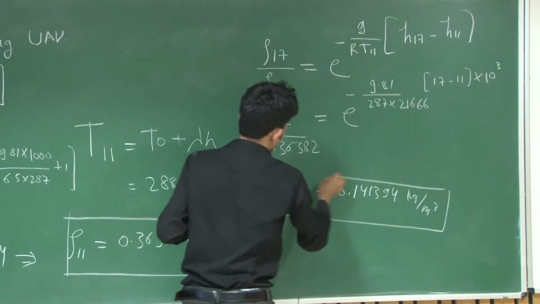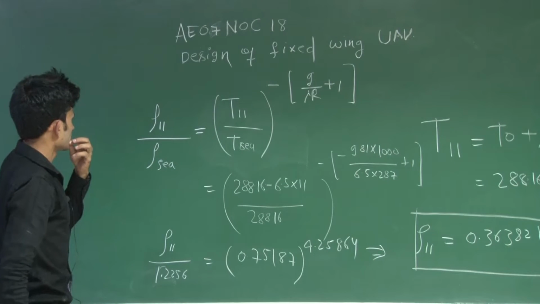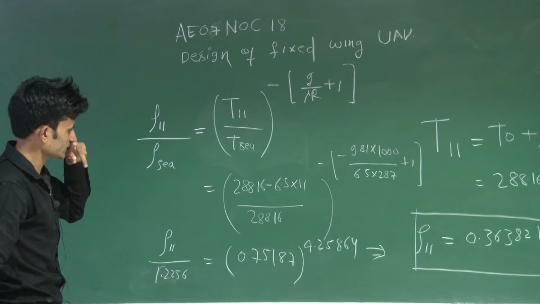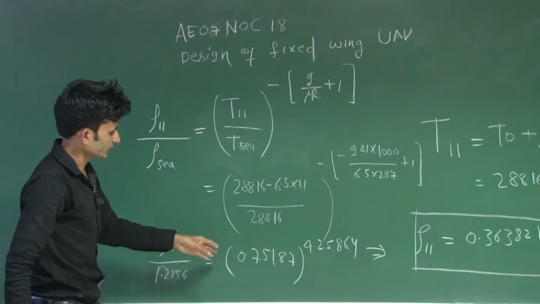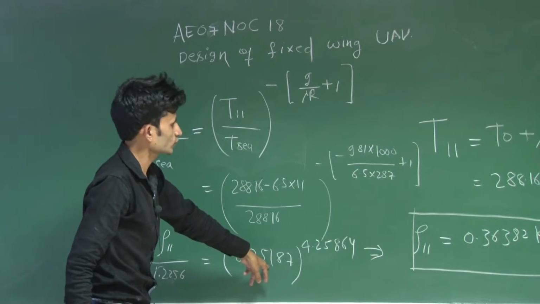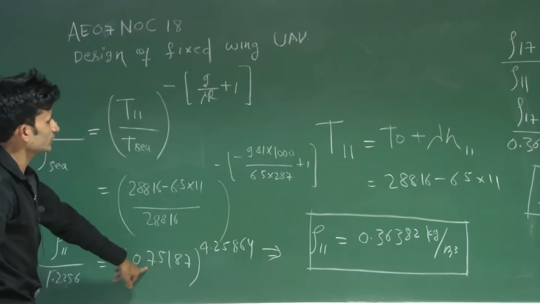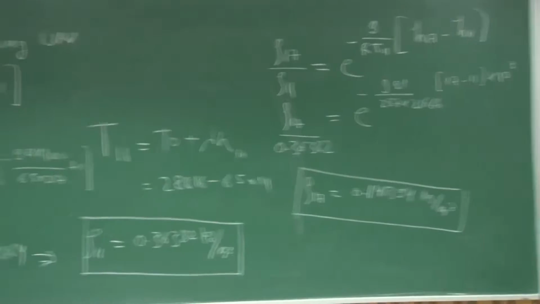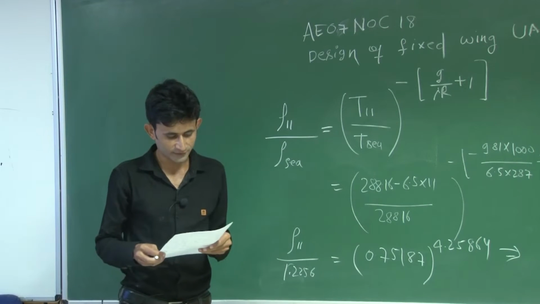So by solving this, you have to take care of two things. You cannot calculate the density at 17 kilometer directly. Second, this is an approximate solution, so during the intermediate steps, you have to take at least 5 digits so that finally you will get the accurate answer. If you take 2 digits, then this will give error, and finally the error will come. So your solution will not be approximate. So at least you take 5 digits.